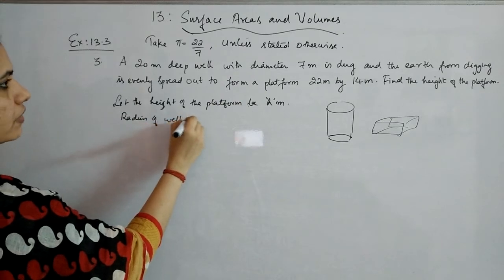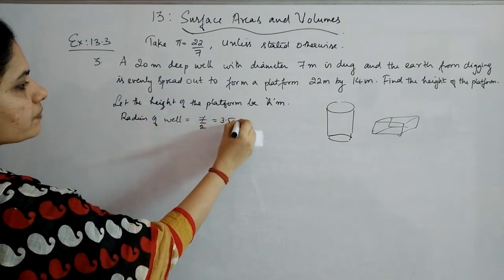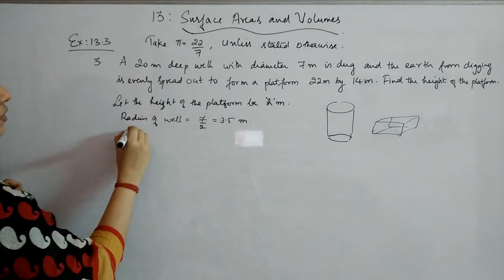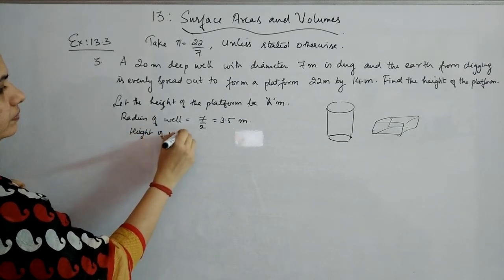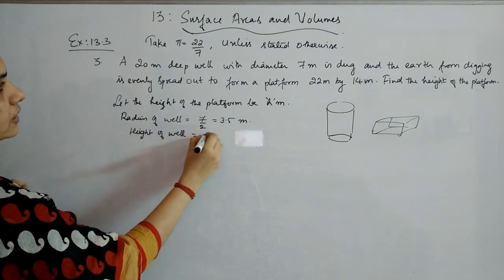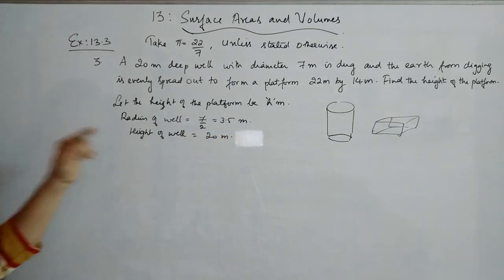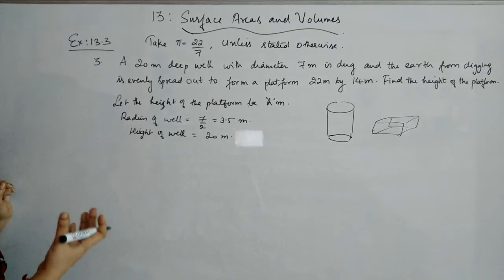Radius of the well will be equal to 7/2 or 3.5 meters, and you have the height also, that is height of the well or depth of the well is equal to 20 meters. That means first we will find out what is the volume of the well, or volume of the mud which has been dug out from the well.